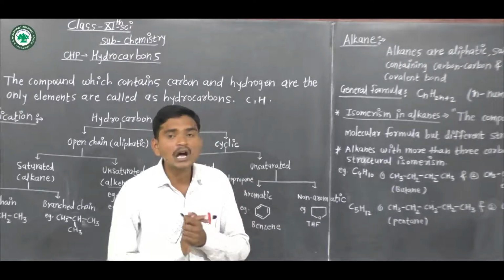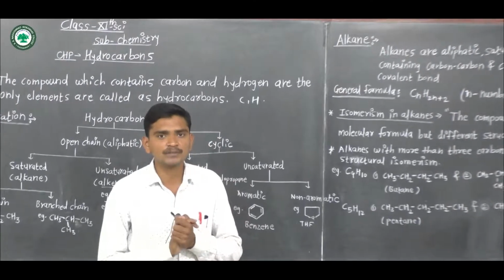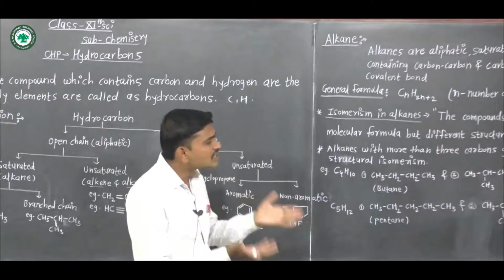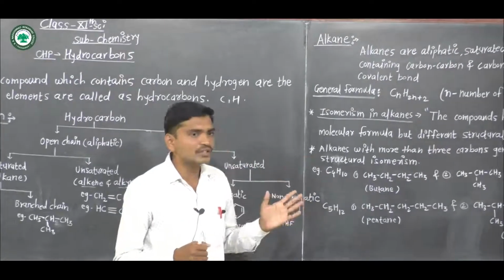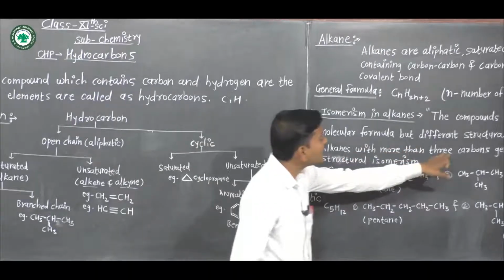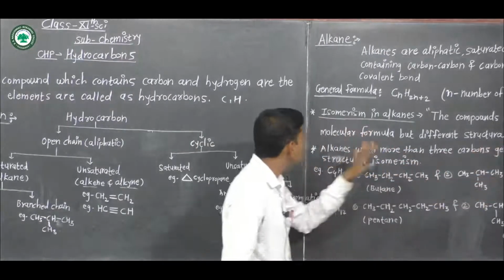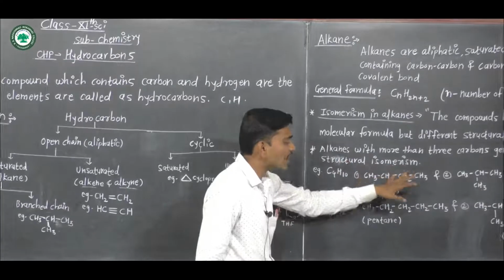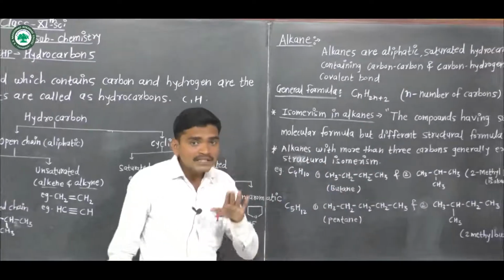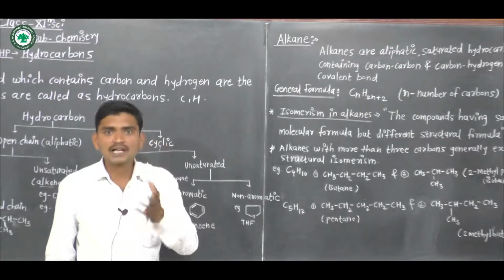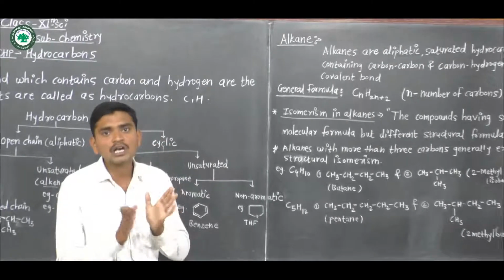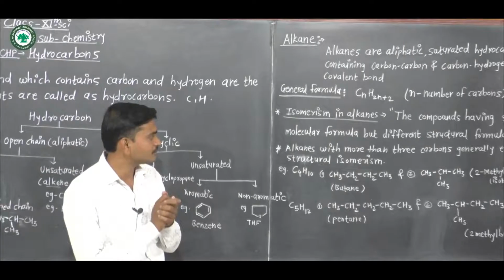Which compounds show isomerism? Alkanes with more than 3 carbons generally exhibit structural isomerism.